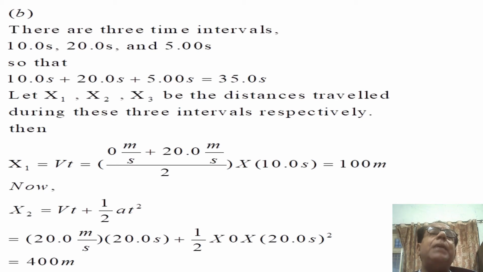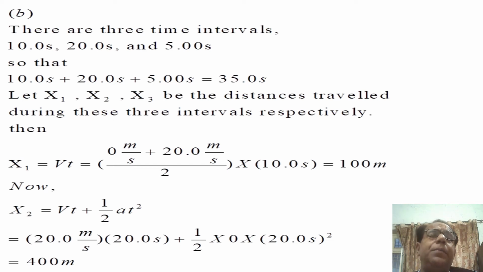There are three time intervals: 10.0 second, 20.0 second and 5.00 second, so that 10.0 plus 20.0 plus 5.00 second is equal to 35.0 second. Let x1, x2, x3 be the distances traveled during these three intervals respectively.